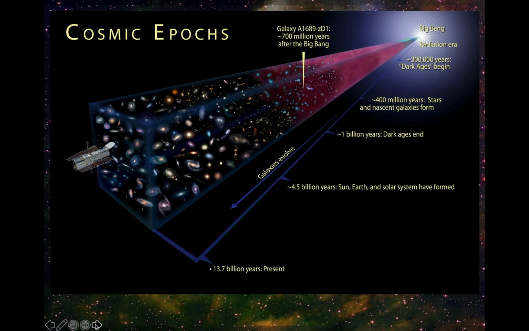All right. Webb is designed to see past this, to see into the infrared, because all of this light has now shifted so far to the red that it's now in the infrared part of the electromagnetic spectrum. So they're hoping that Webb can look further back than Hubble. Hubble can only see visible light for the most part.